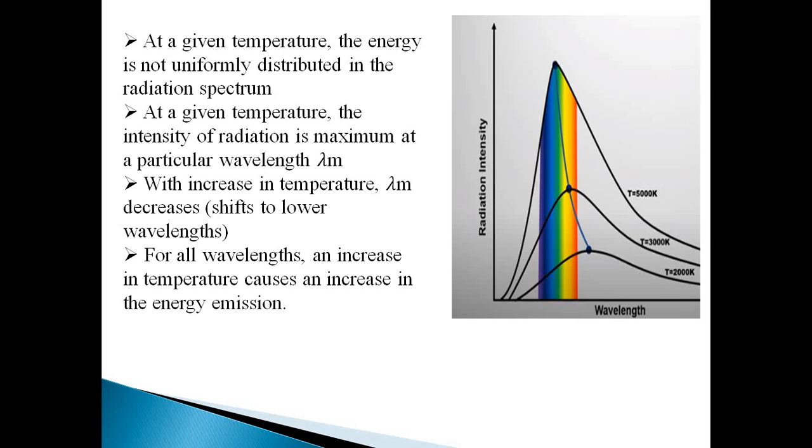The third point is, with an increase in temperature, lambda m decreases, shifting to the lower wavelength region. So the peak wavelength of the curve goes to the left side, shifting towards the lower wavelength region. Then the fourth point is, for all wavelengths, an increase in temperature causes an increase in energy emission. So when you increase the temperature, it will increase the energy emission.